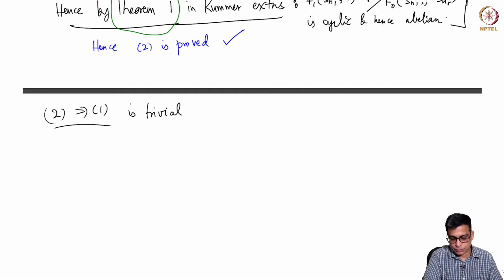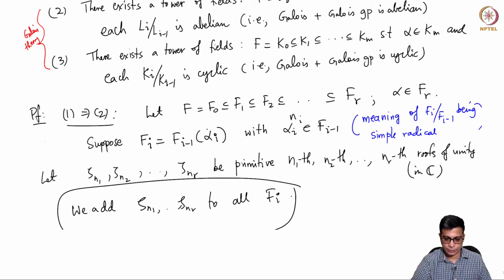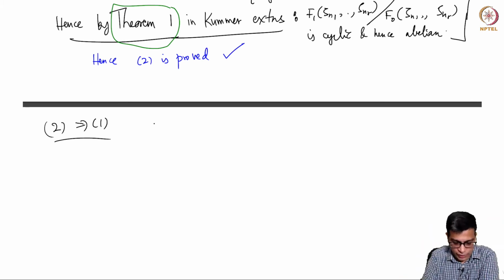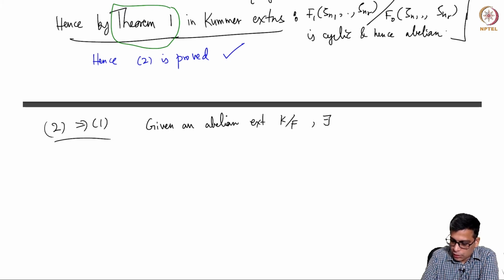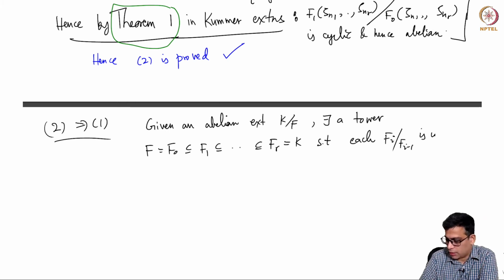Now 2 implies 1 is trivial, because remember what is 2? 2 is that there is a tower where the end field contains alpha and each is abelian. Okay, so 2 to 1 is not trivial. So we have to prove something. So we will show that given an abelian extension K over F, there exists a tower such that each Fi over Fi minus 1 is cyclic.